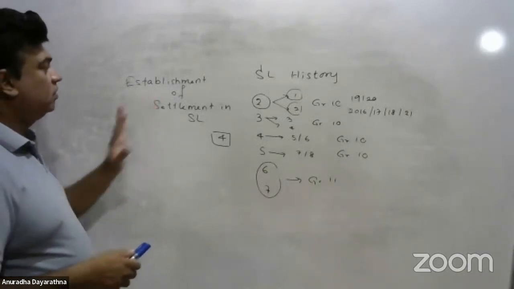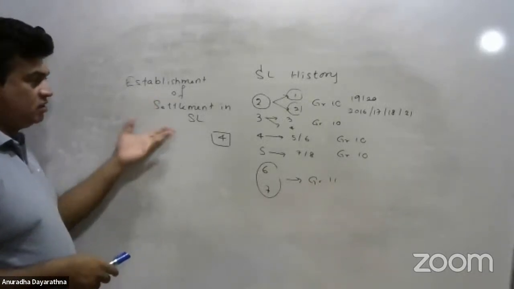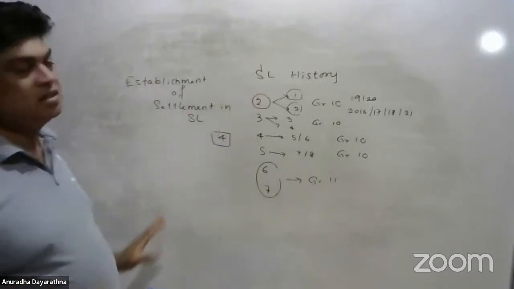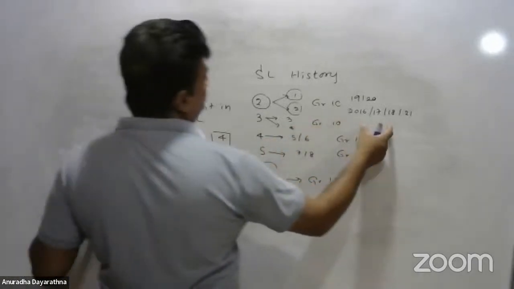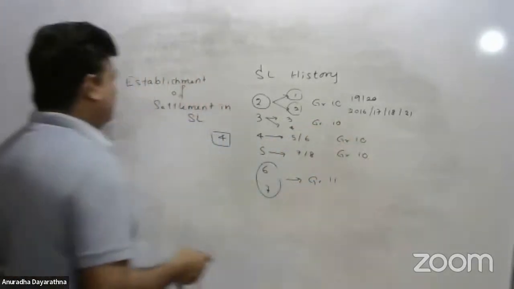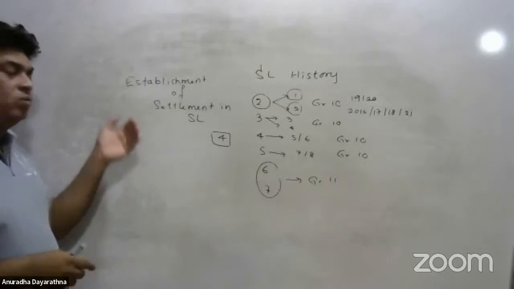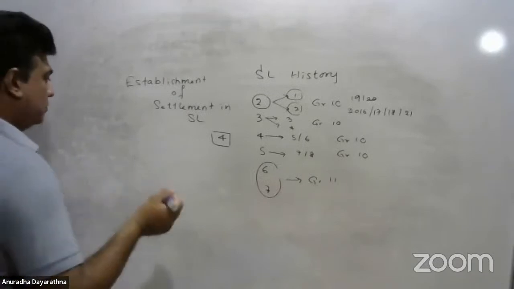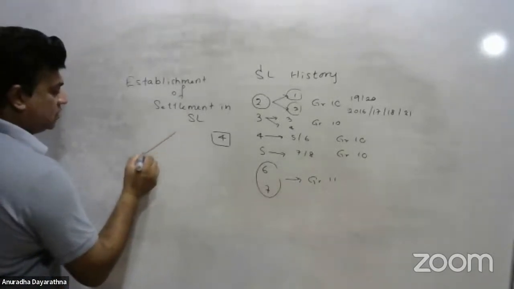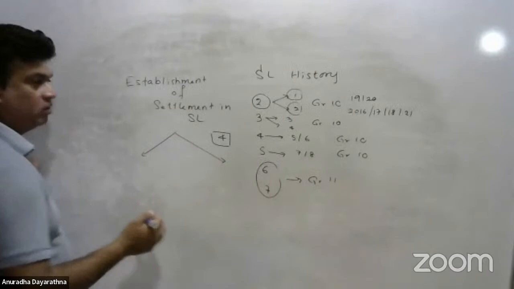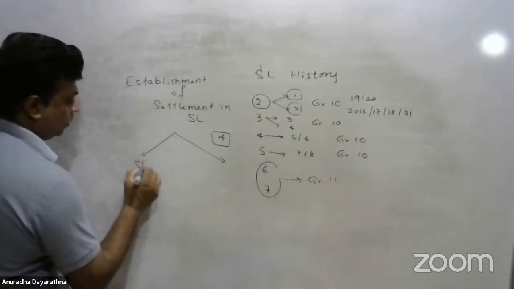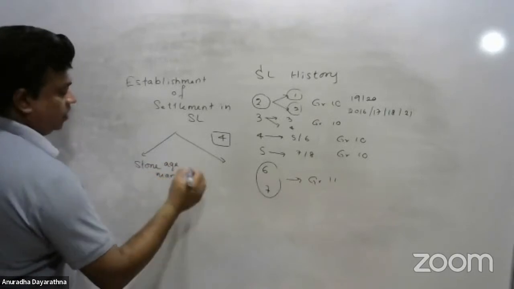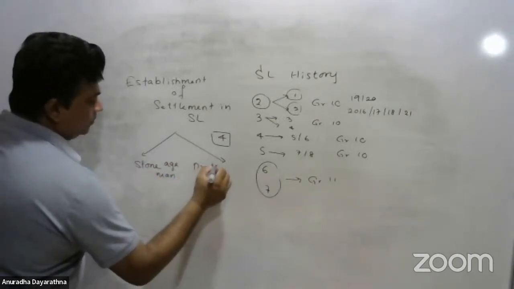So now we were talking about this establishment of settlements. That is the easiest lesson and the area that we have to cover up, so then you can write answers easily. I gave you here how the questions have come. Now when we take the establishment of settlements, from this lesson only three essay type questions can come. In this lesson we are talking about two sections, Stone Age man and then the proto-historic.